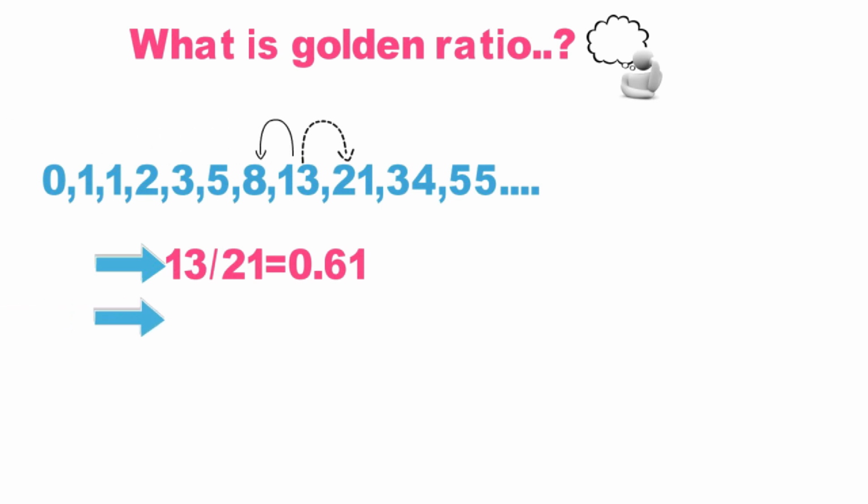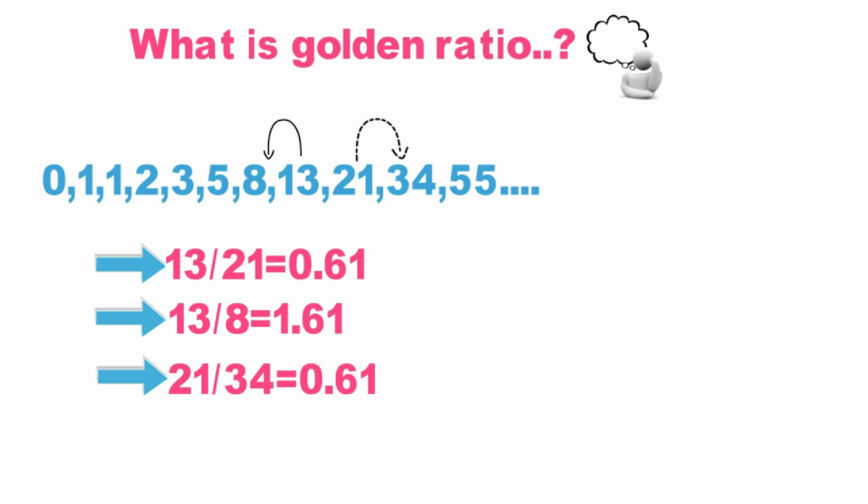Next, take the same 13 and divide it by the number back from it. Back from 13 is 8. 13 divided by 8 is 1.618. This is the golden ratio, 0.618 and 1.618. Take any number: 21 divided by 34 is equal to 0.618, and 21 divided by 13 is 1.618.